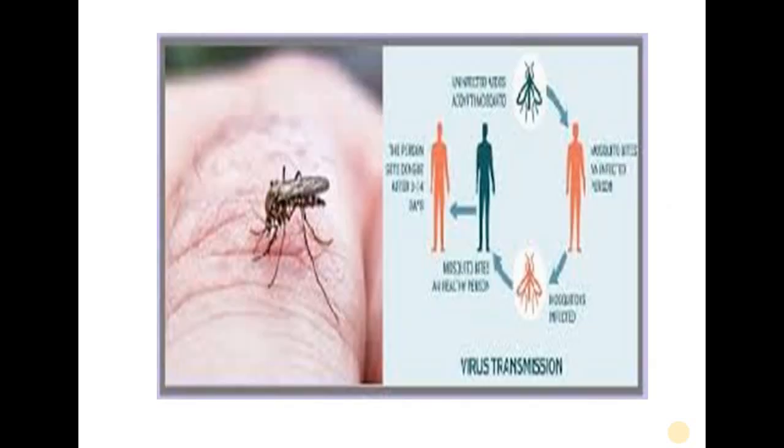So how will dengue transfer to a person? First, a mosquito will bite a normal person. Then if that patient has dengue, and the mosquito bites that dengue person, and that mosquito bites a normal person again, it will transfer from the infected person to the normal person. So like this it will transfer. First the mosquito bites a person who contains the dengue virus, and then another mosquito will bite that person, and that mosquito will bite the next normal person.